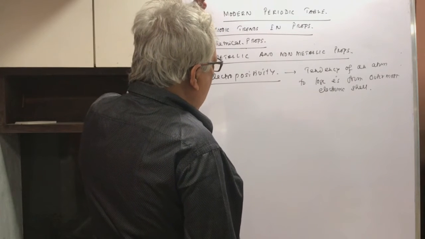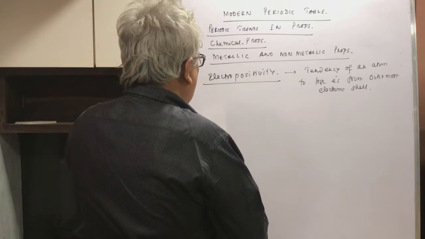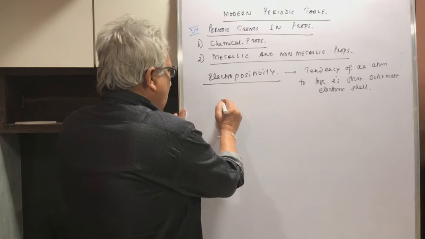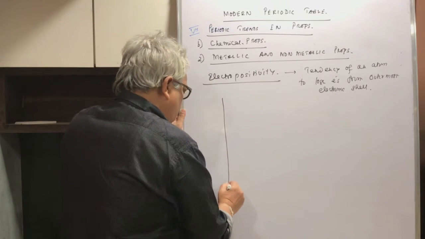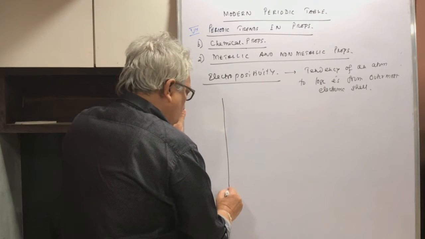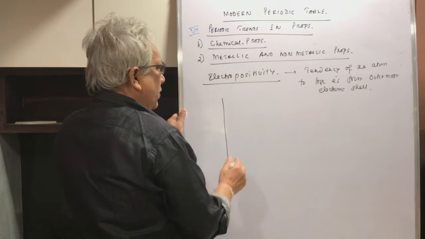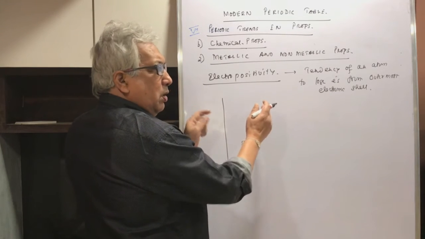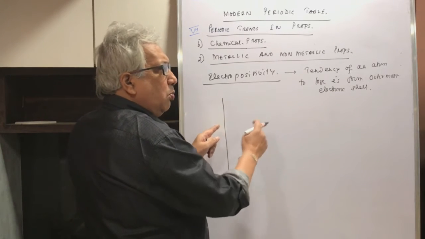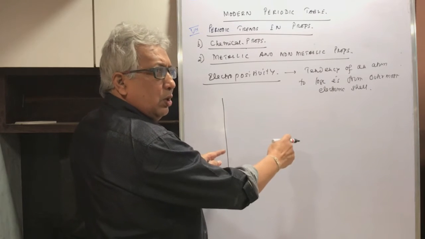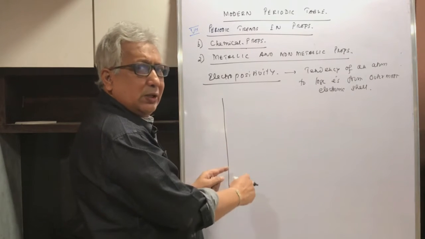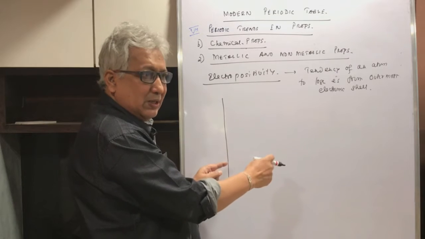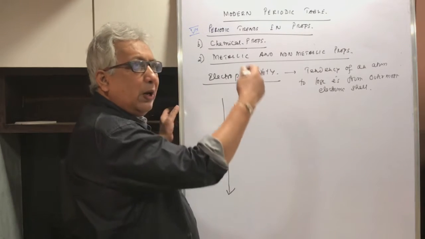Now first let me talk about down the group. As you go down the group, the size of the atom becomes bigger, the distance between the nucleus and the outermost electronic shell becomes more, the attraction between the nucleus and the outermost electron becomes less, and the tendency to lose electron becomes more.